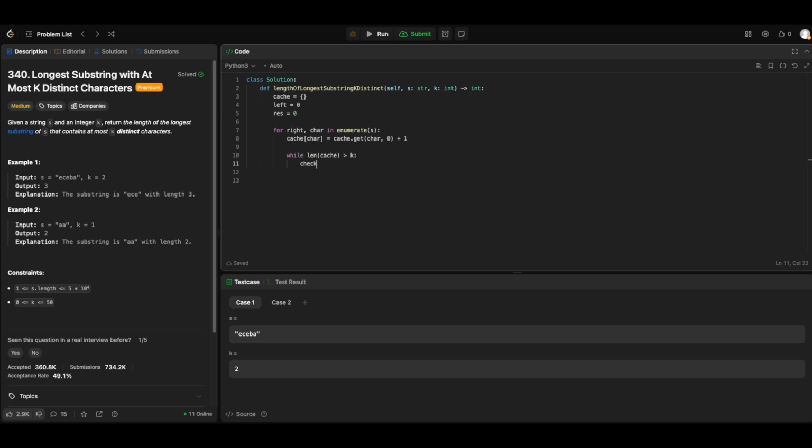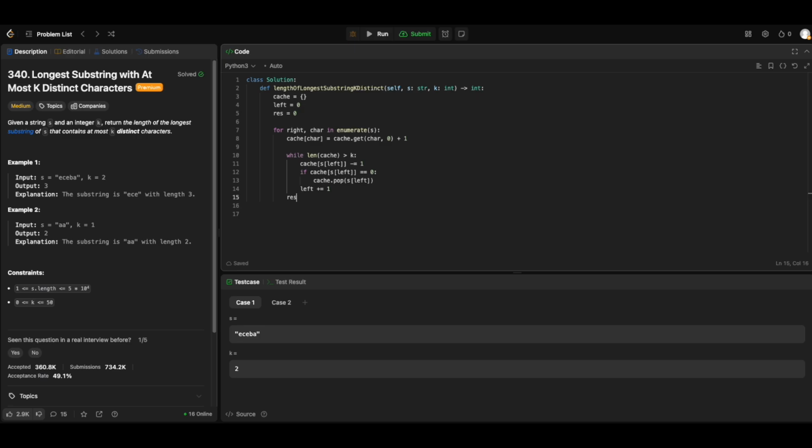In the cache, for the character at the left index, we subtract 1. If the cache value for that character is 0, we pop it from the cache. Then we move the left pointer up by 1.